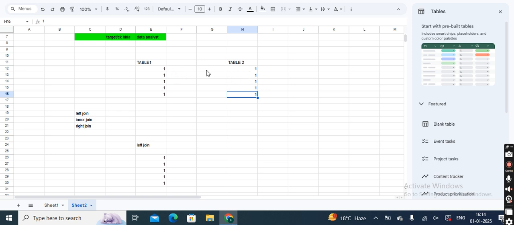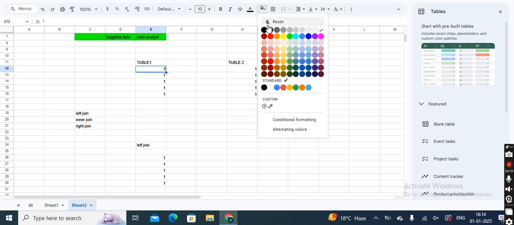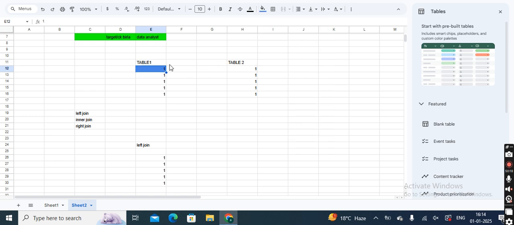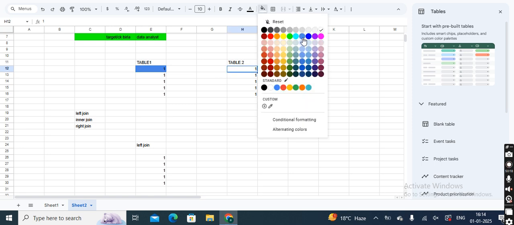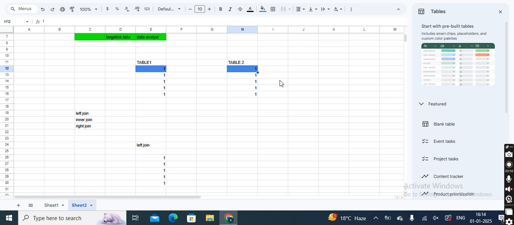If one is here, this join. If one is here, this join. Let me just give it a color. First one is blue color. So this specific one will join with all the ones, right? Why? Because each number is just a single one over here, and my first value is again one.